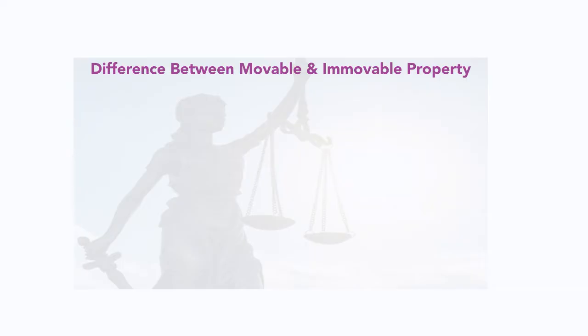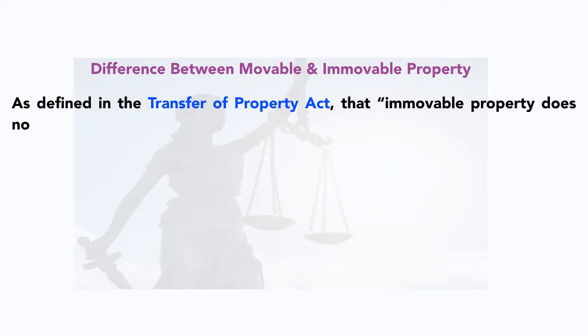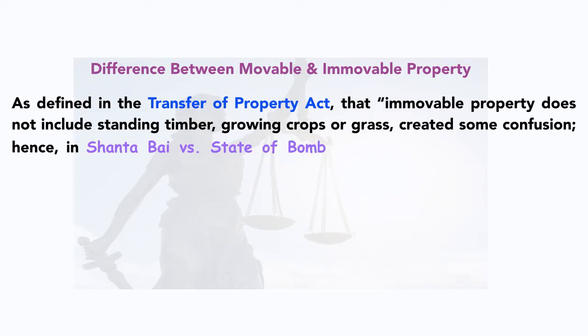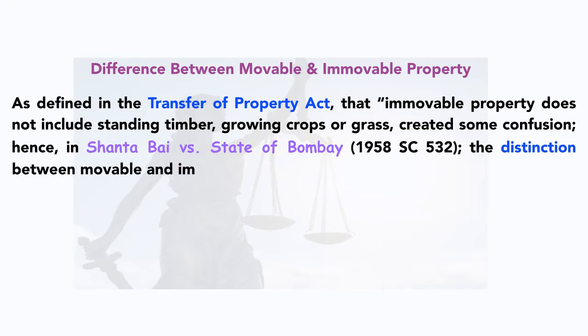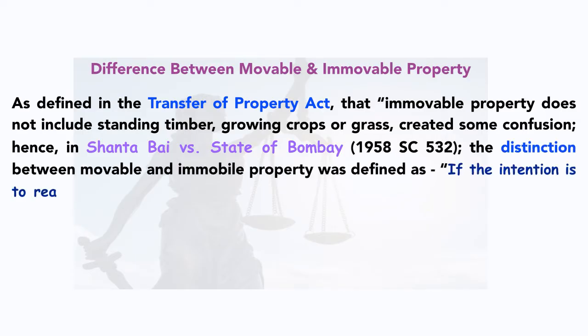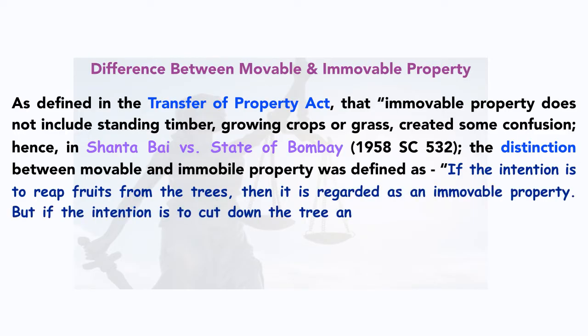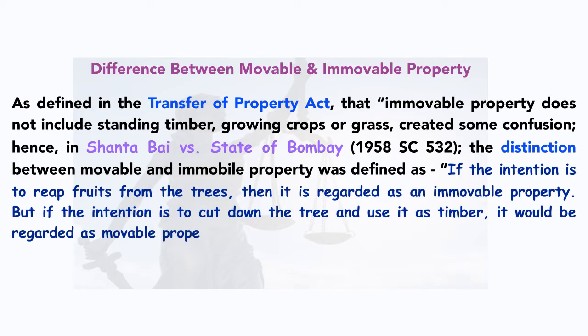As defined in the Transfer of Property Act, immovable property doesn't include standing timber, growing crops or grass. Created some confusion, isn't it? Because in this definition, standing timber means the tree, along with growing crops and grass.